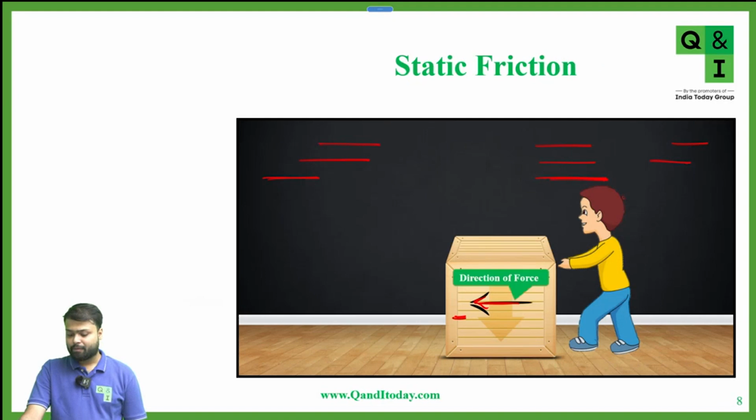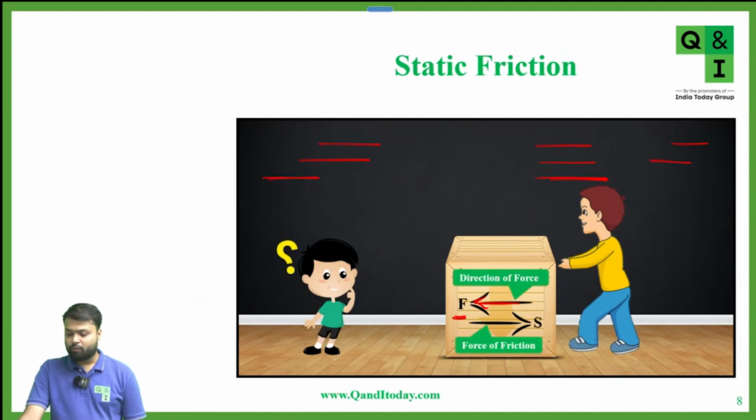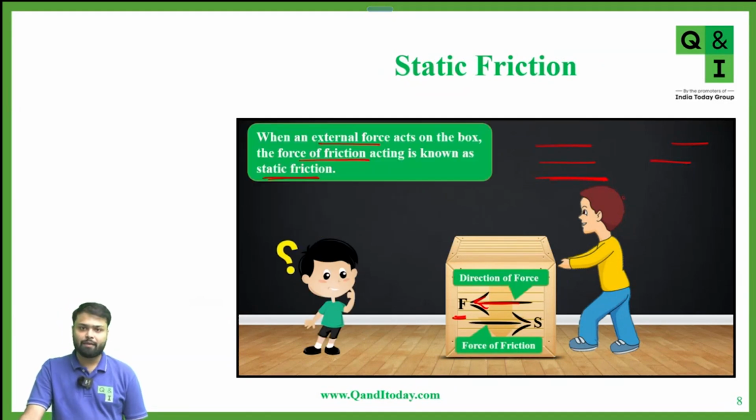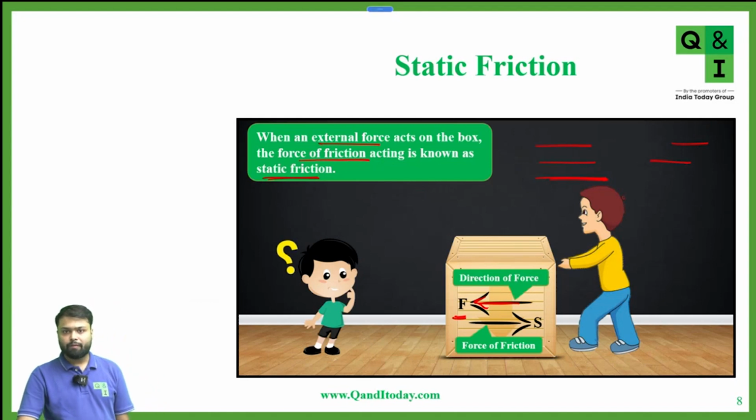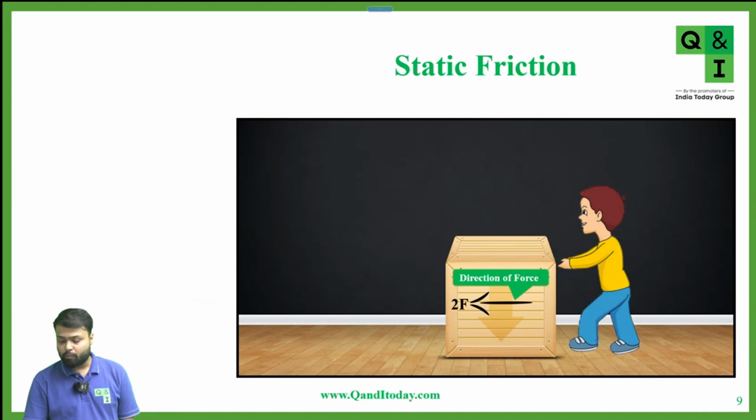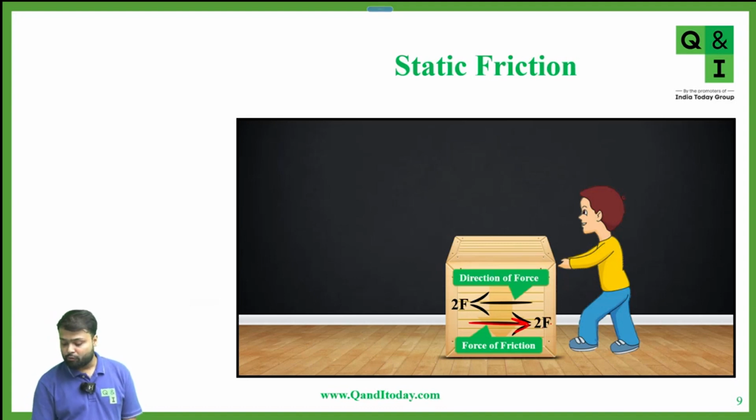Yes, sir. Okay, so now we know what static friction is. Because of static friction, if you're applying a force of F Newton and the block is not moving, that means friction of F Newton is acting between the surface and the block. Now suppose I'm applying a force of 2F Newton. Now the force of friction is again acting in the opposite direction to the applied force. Let's say this time also the force of friction is equal to 2F and the applied force is also 2F. Again in this case, both the forces are acting opposite to each other.